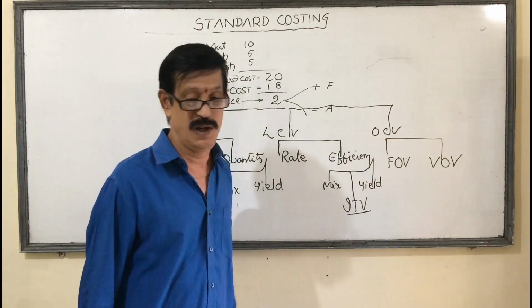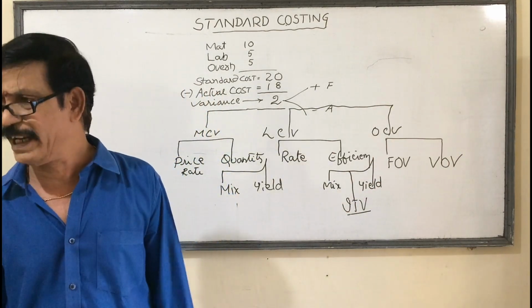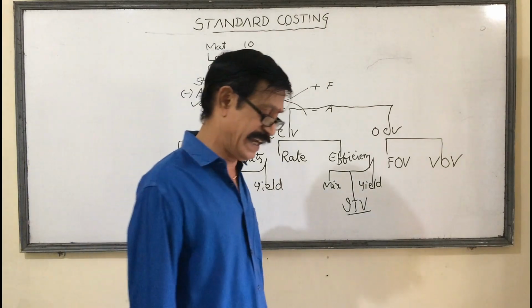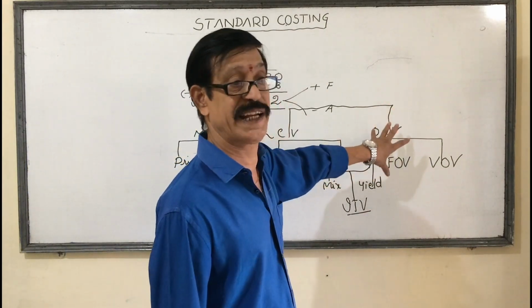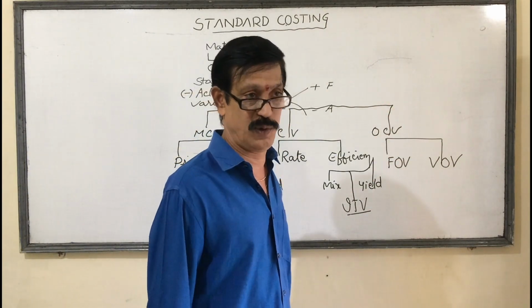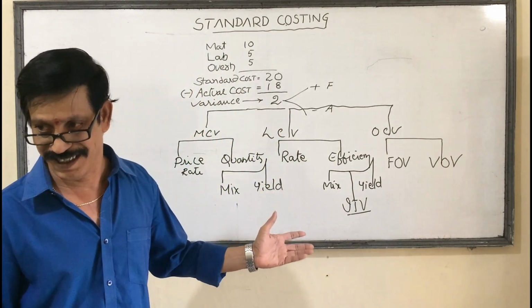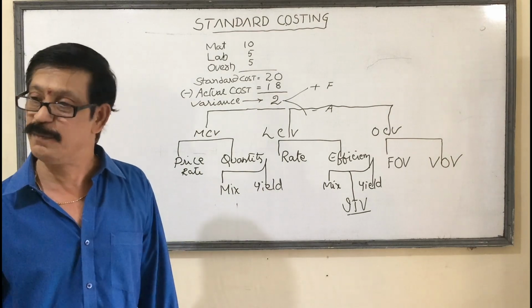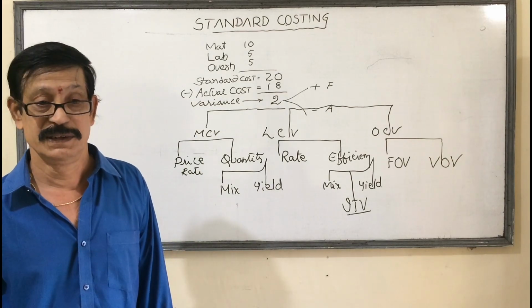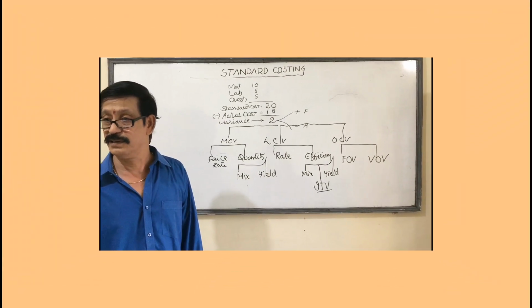Next and last, overhead cost variance. Overhead means all indirects. Again it is 2 types, fixed overhead variance and variable overhead variance. Well, dear students, I hope that you all understand. Whenever you don't understand, please ask me, no problem. Ask the doubts.